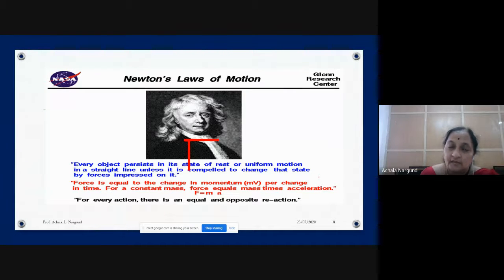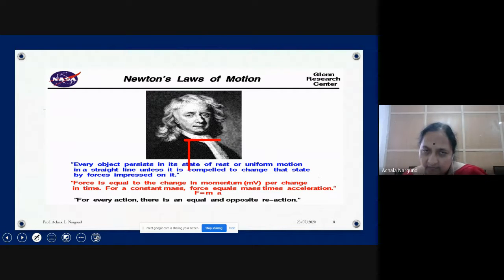But in future they may change because of gravity waves. Once we get perfect information about gravity waves, definitely we will get some changes. We may have some term added or some term divided in Newton's law. It may happen. So these three laws, you know them.